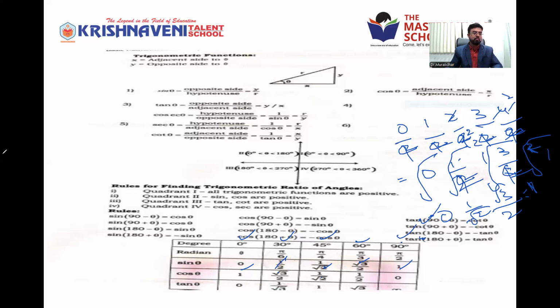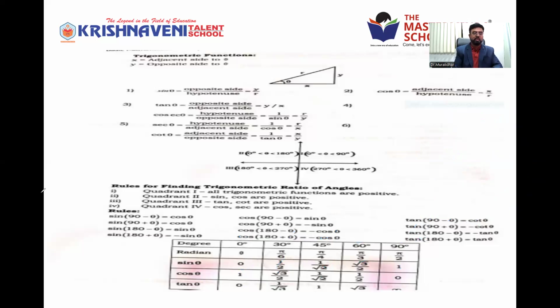Anyway, I'll give a little clarity. Once again, I will explain clearly how to write the table. So in the table, forget about radians, you find the sine theta, cos theta, tan theta values, right?